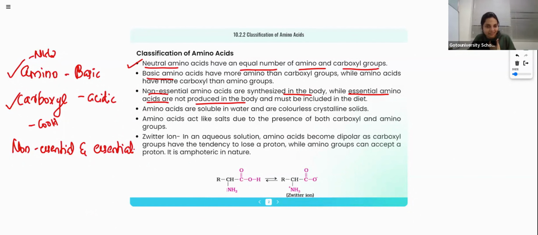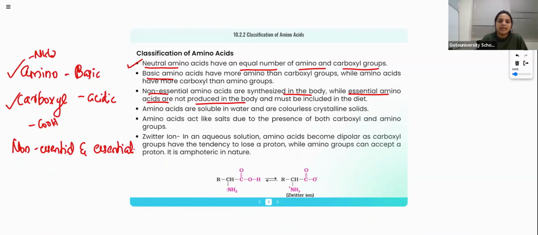Non-essential means we are not getting it from an external source; it is synthesized in our body. Essential amino acids are important because we have to get them from an external source, from the diet, as we are not synthesizing them in our body.